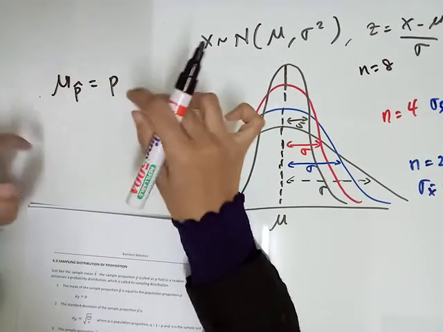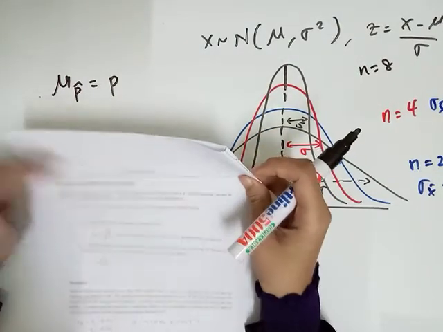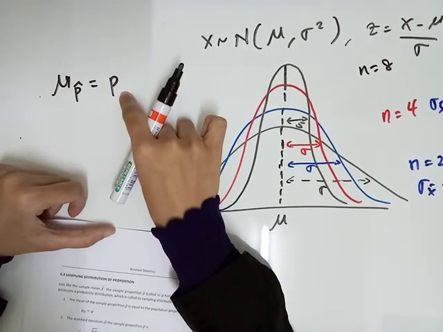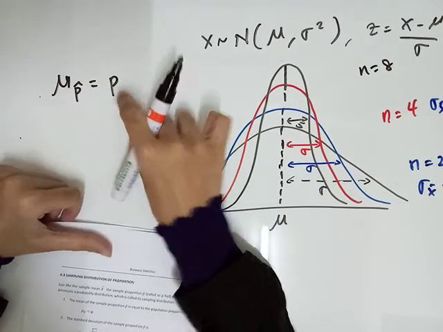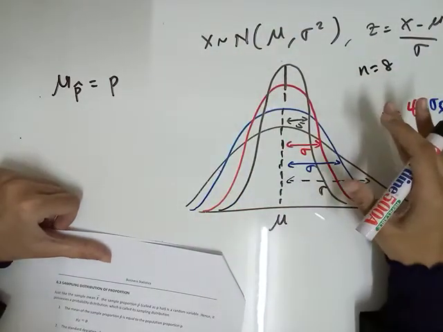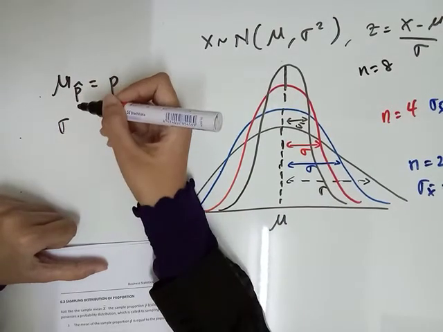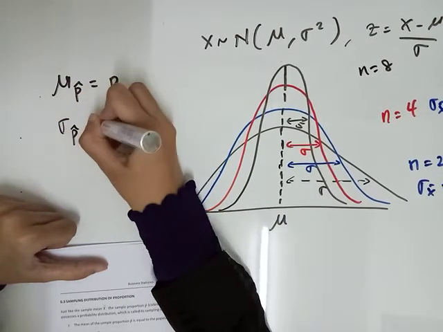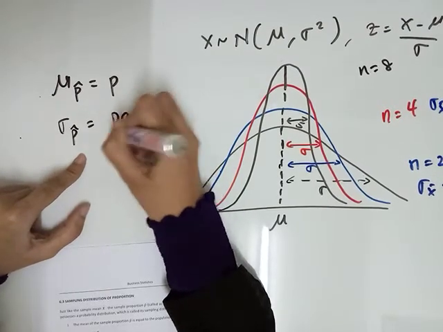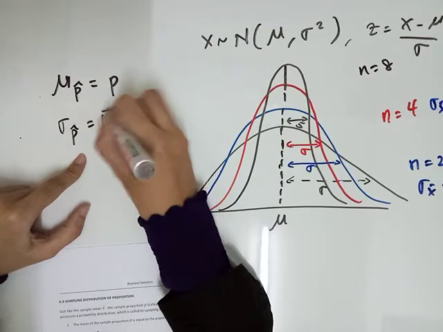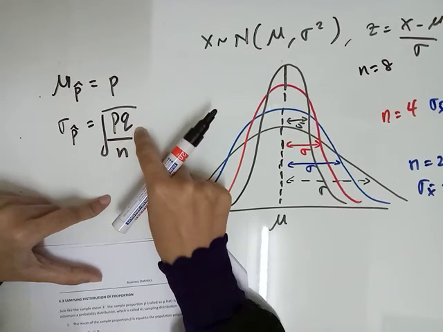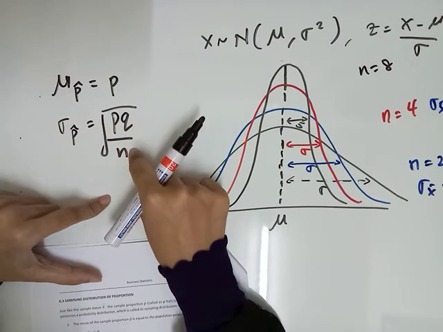Sampling distribution of proportion ni relate with the binomial. That means P ni adalah probability of success. Dia relate dengan binomial. Cumanya konsep dia sama macam sampling distribution of the mean. So to find the standard deviation for proportion, it is equal to the square root of P times Q divided by N. P is probability of success, Q is probability of failure, and N is sample size.